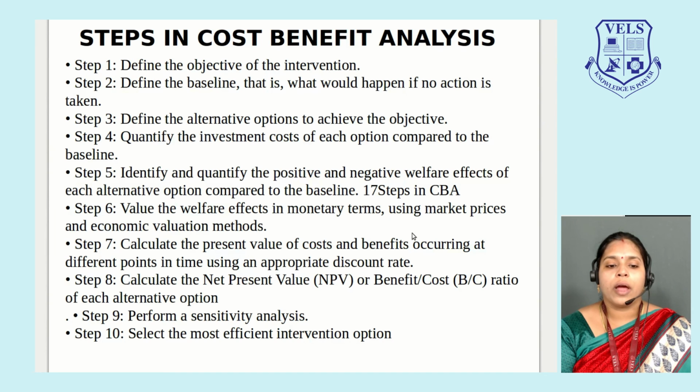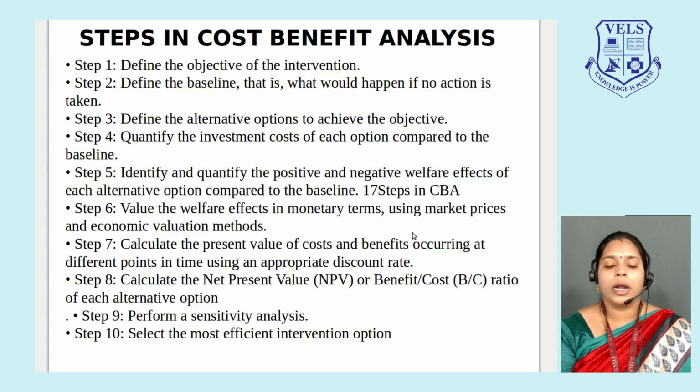Step 6. Value the welfare effects in monetary terms using market prices and economic valuation methods. So when you are giving monetary units, keep in mind you are using market prices. Step 7. Calculate the present value of costs and benefits occurring at different points in time using an appropriate discount rate.